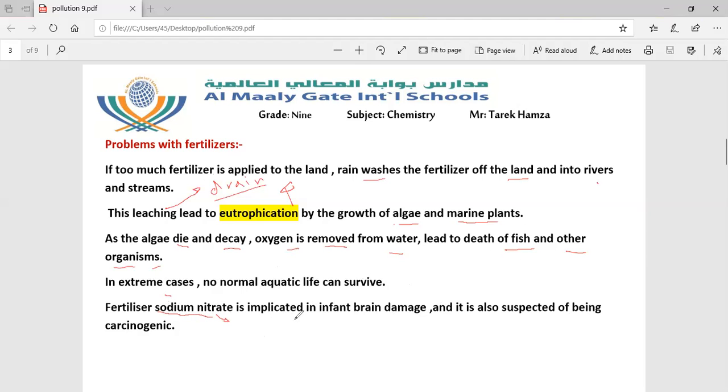So it has two effects: brain damage in infants and a carcinogenic effect.